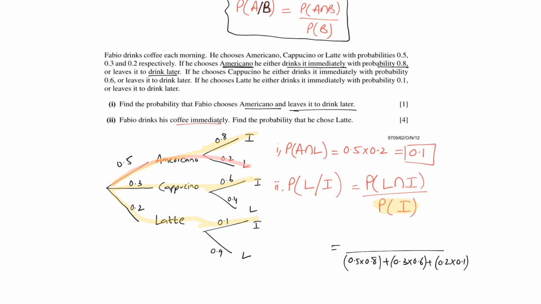Now the numerator will always be a part of your denominator. So probability of L intersection I means probability of choosing latte and drinking it immediately. So 0.2 times 0.1. So this comes out to be 0.333.